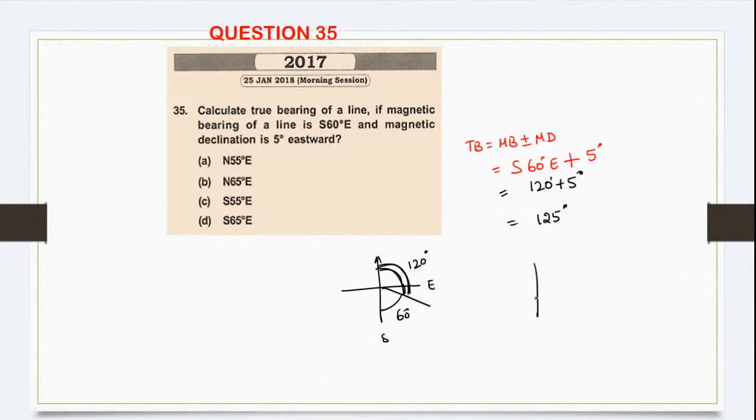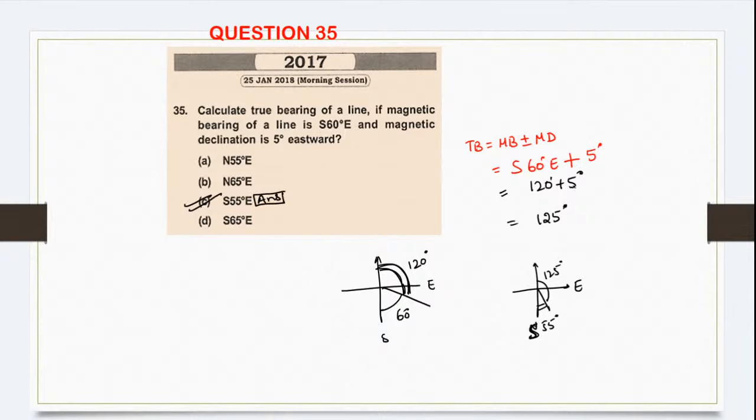So now the whole circle bearing is how much? 125 degrees. So this is 125. So what is remaining? 55. So what will it be? Southeast 55. Yes, this is your correct answer.